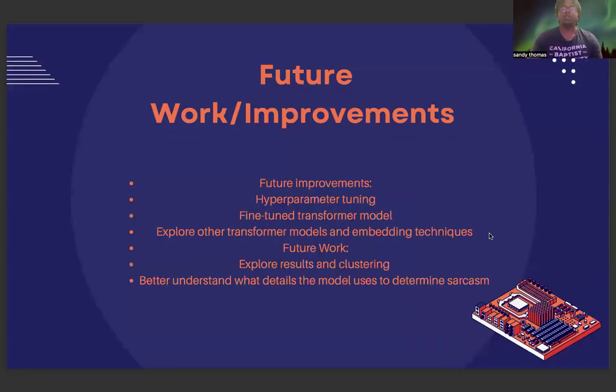For my future work and improvements, I can do some hyperparameter tuning and use a better fine-tuned transformer model. I would also like to explore other transformer models and embedding techniques. Most directly, in my computational pragmatics work, I want to explore my clustering results and really understand why the comments were clustered the way they were, see if there are any details within those comments that made them be clustered that way, and see if I can draw from that to further improve the sarcasm detection model.